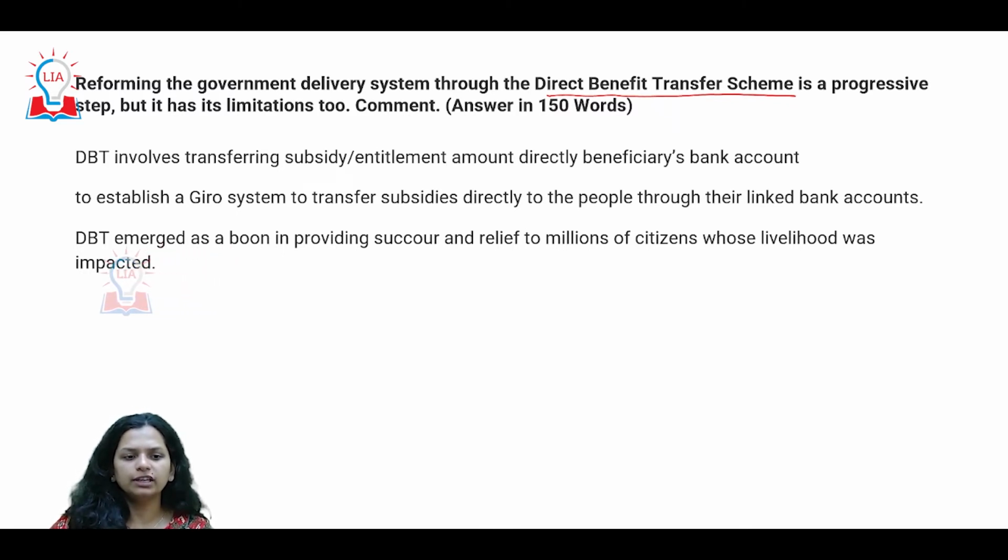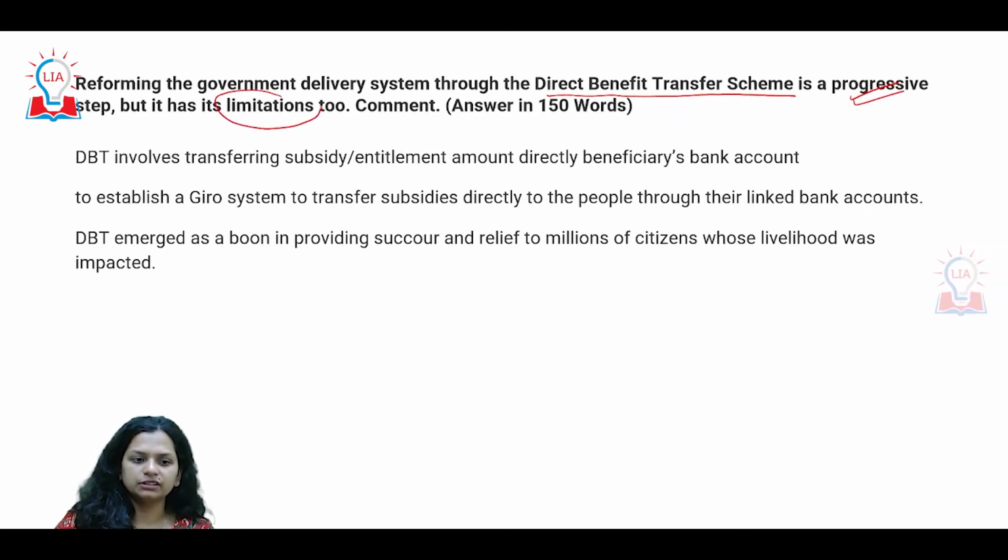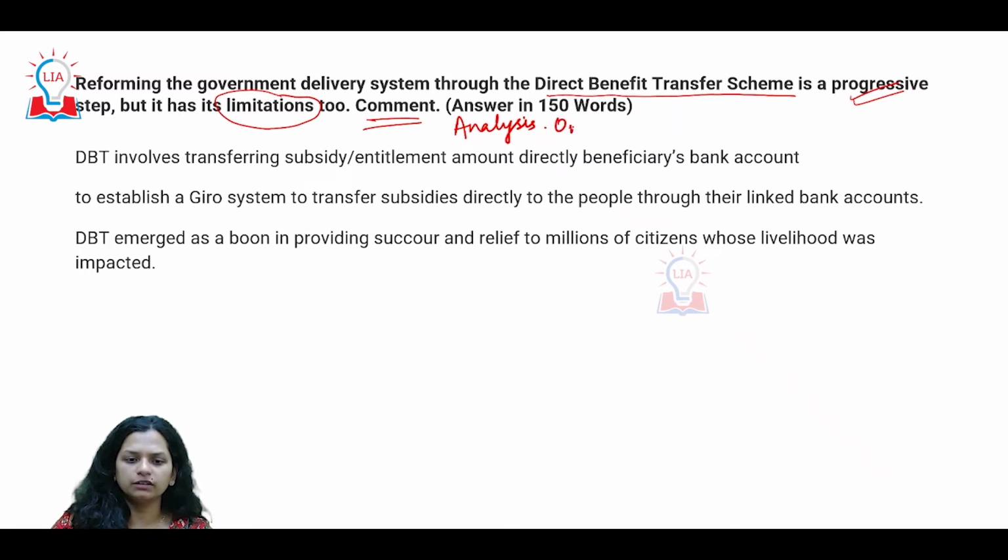We are trying to look at this question, which is accepting that the direct benefit scheme is definitely a progressive step, but there are some limitations. So we have to talk about both and come up with a conclusion, because we're here to comment. We have to give an analysis, and in a way give our own opinion.